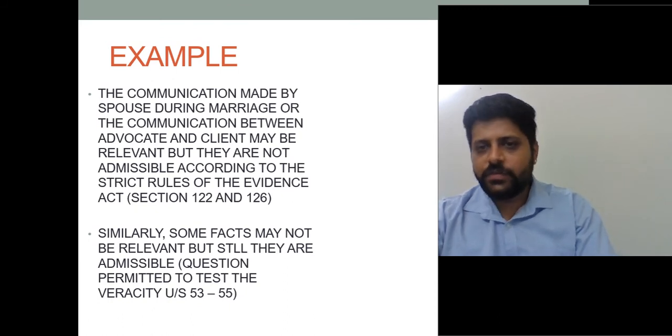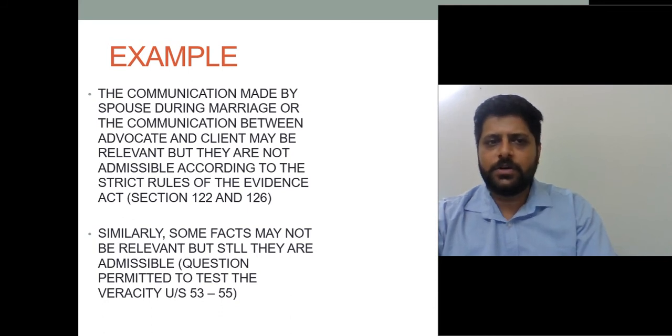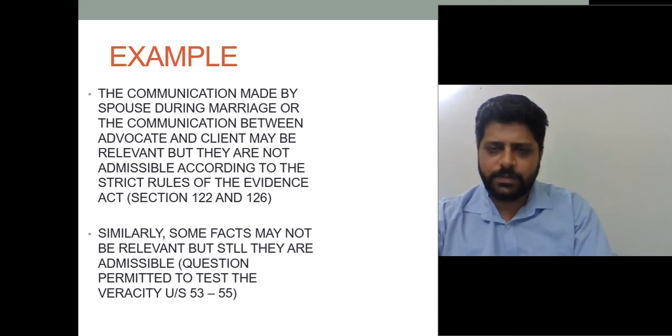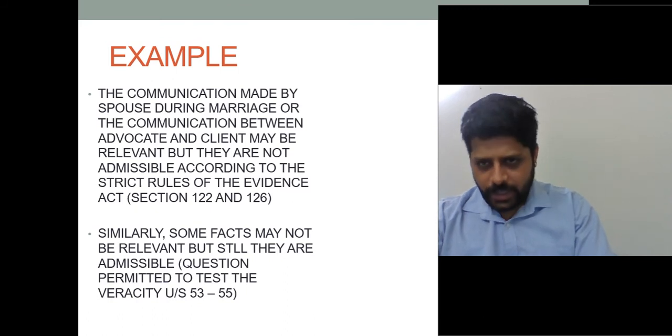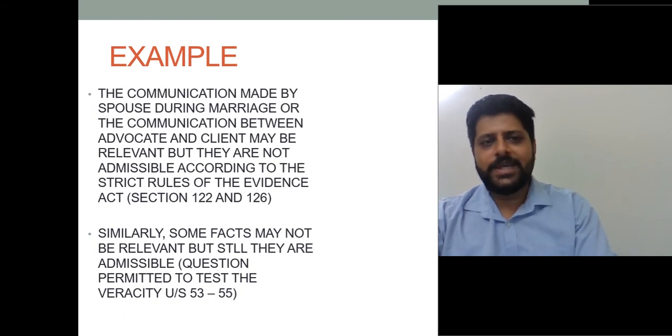So there is a confidentiality clause in the Evidence Act, and all these conversations between client and advocate, or between spouses, are relevant, but they are not admissible in a court of law under the Evidence Act.